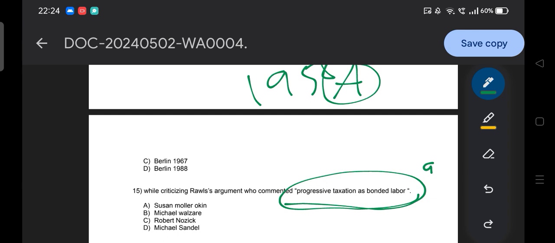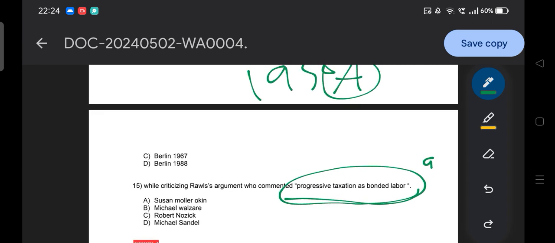Just take it as if you are sitting in the exam hall. And here the time is off. So obviously progressive taxation as bonded labor is none other than option C, Robert Nozick.